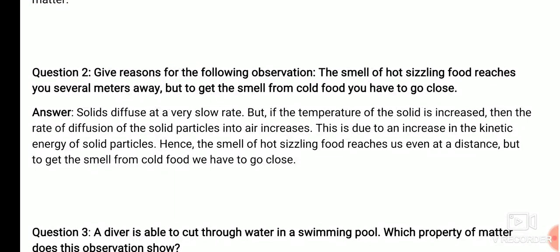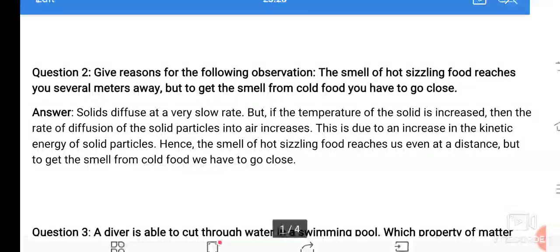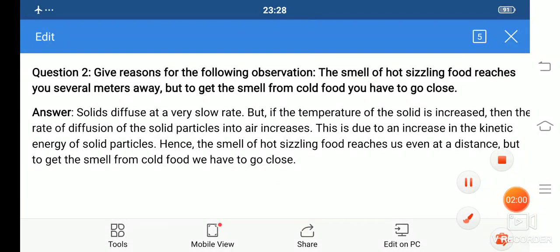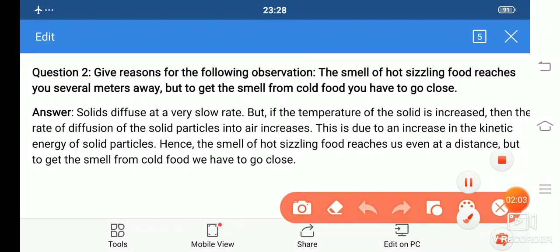Now moving on to the next question: give reason for the following observation. The smell of hot sizzling food reaches you several meters away, but to get the smell from cold food you have to go close. Here the concept of diffusion is applied. What is diffusion? Diffusion means substance or matter spreads from higher concentration to lower concentration on its own.